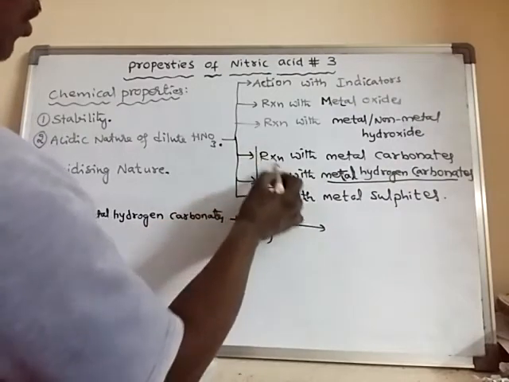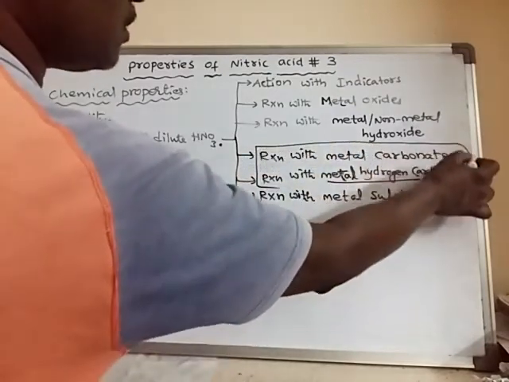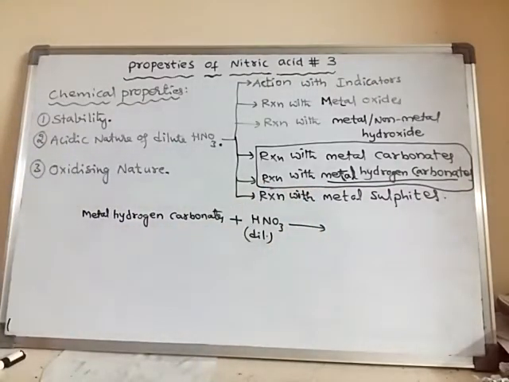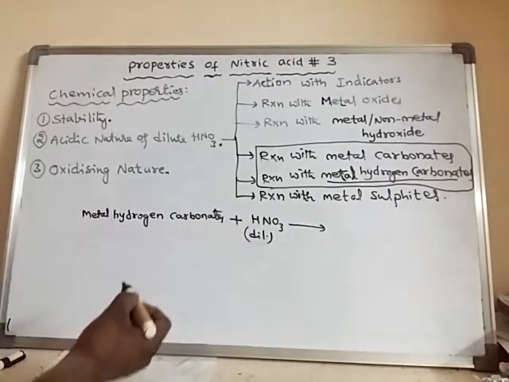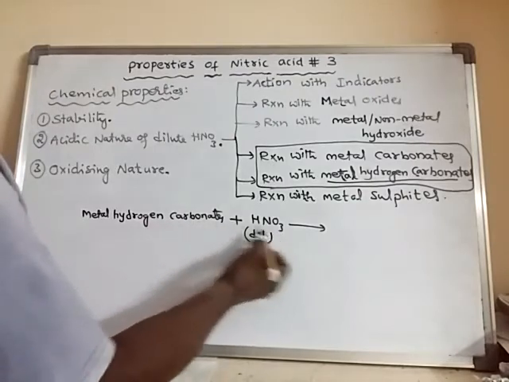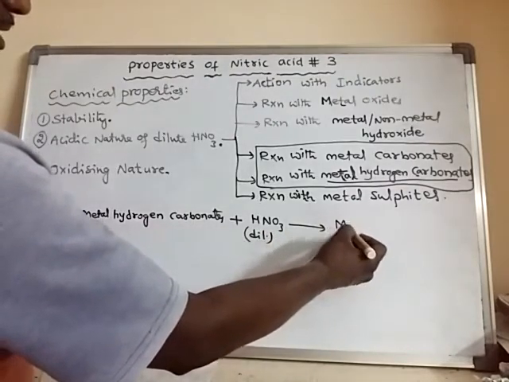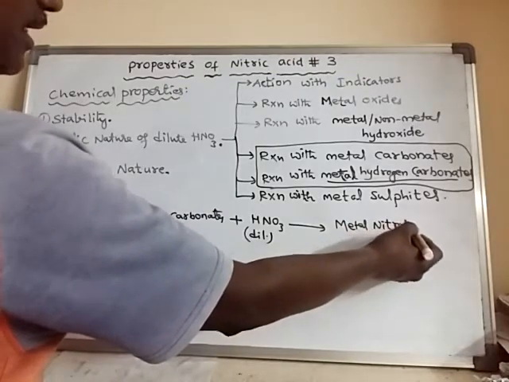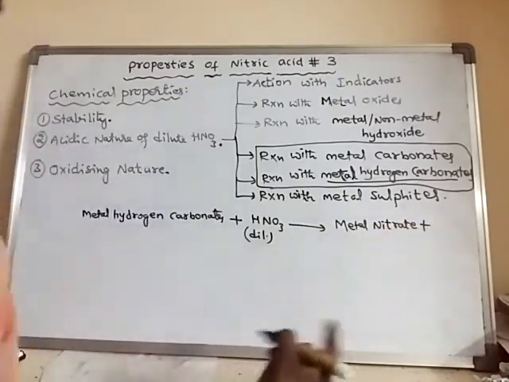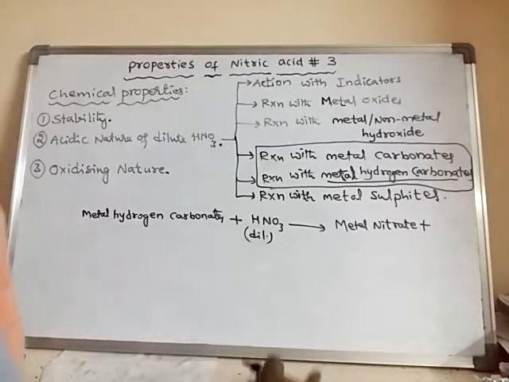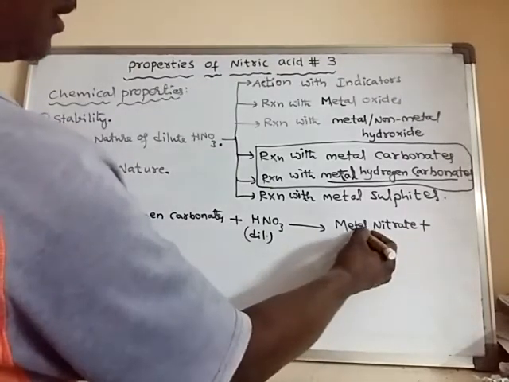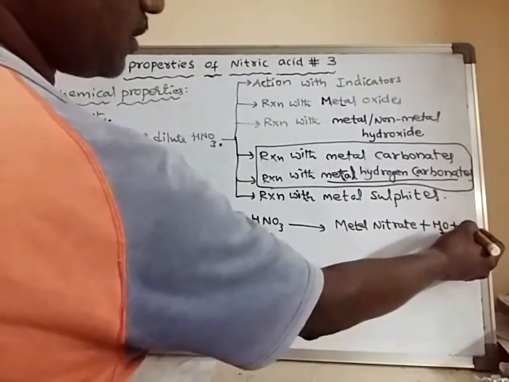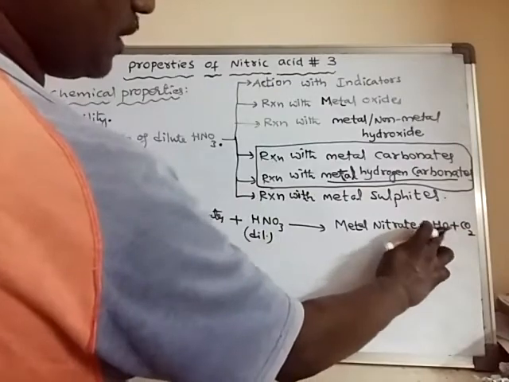These two reactions are similar, and the products formed are also similar. The products formed are metal nitrate salts. All metal nitrates are soluble in water. So it forms a soluble metal nitrate, water, and carbon dioxide gas.